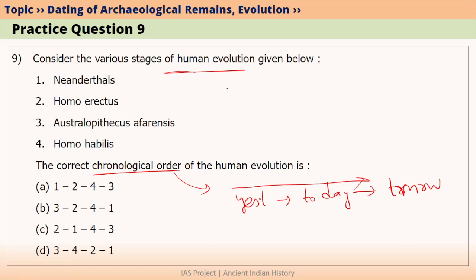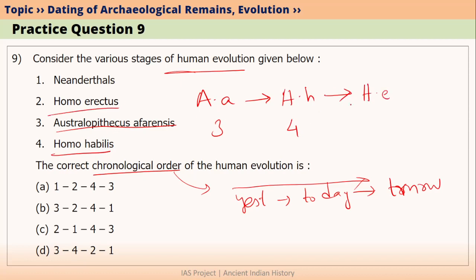So we know first was Australopithecus afarensis. So this is the first, 3. Then came Homo habilis, that is 4th. Then it was Homo erectus, which is 2. Then we know it was Neanderthals, which is 1.